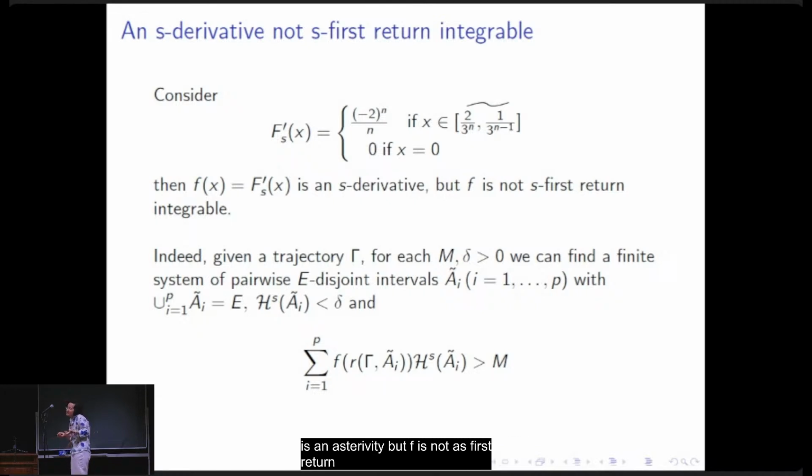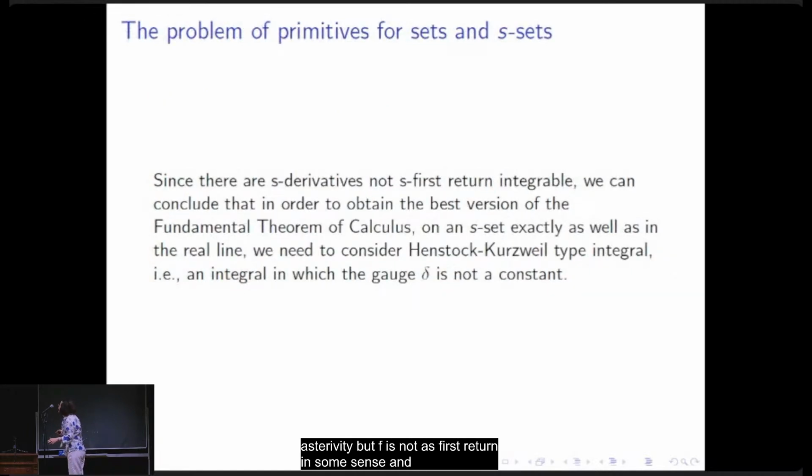So our attempt is a failure in some sense. Since there are S derivatives not first return integrable, we can conclude that, in order to obtain the best version of the fundamental theorem of calculus on S sets, exactly as on the real line in the classical case, we need to consider a Henstock-Kurzweil type integral, an integral in which the gauge is not a constant.